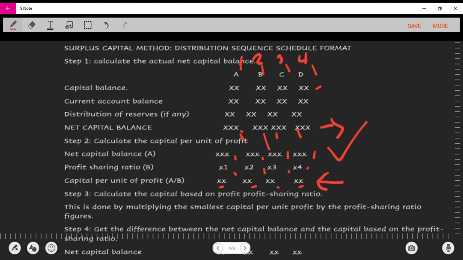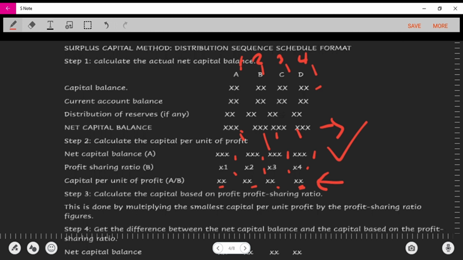Whatever you get as the capital per unit of the profit, whoever has the least, that person's capital is used as a base to find the profit sharing ratio. So for example, D has the least, so we're going to use his as the base to find the profit sharing ratio.